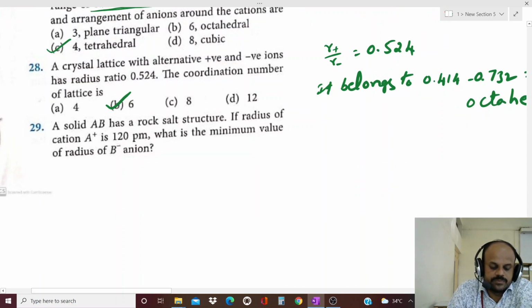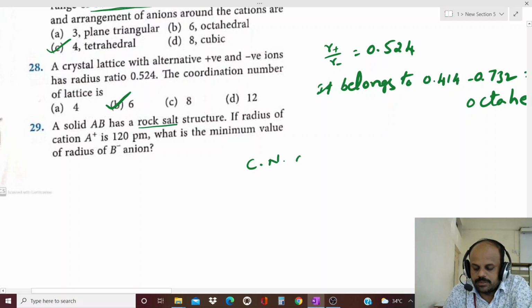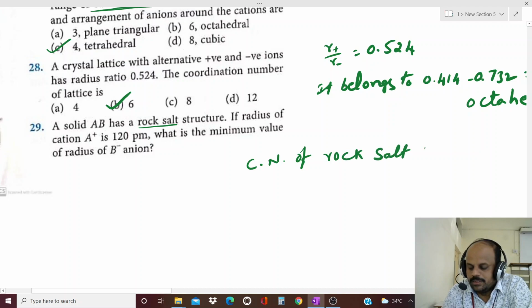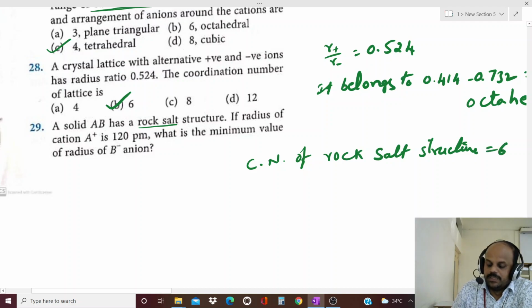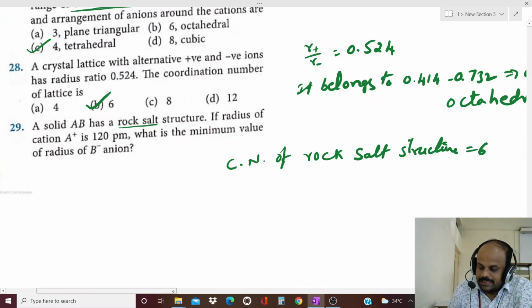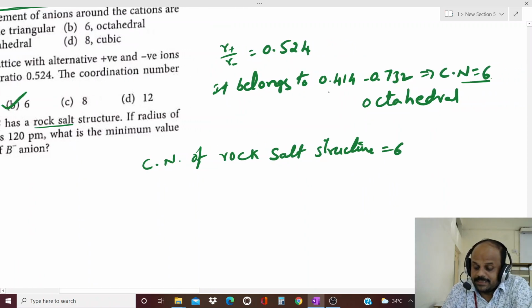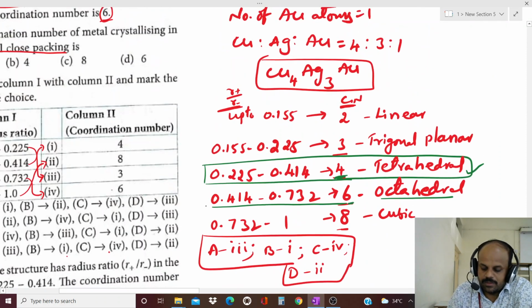Next question. A solid AB has a rock salt structure. The coordination number of the rock salt structure is equal to 6. If the coordination number is 6, then what is the radius ratio? It is in between 0.414 to 0.732. So coordination number 6 means the radius ratio is 0.414 to 0.732.